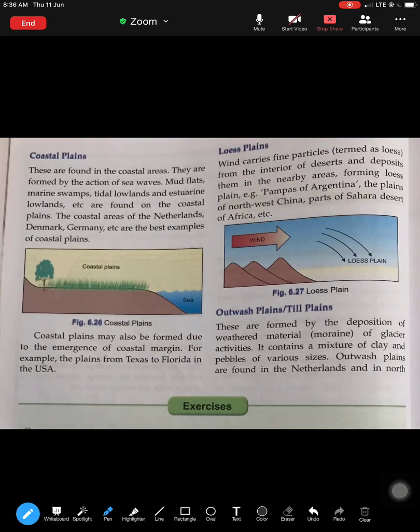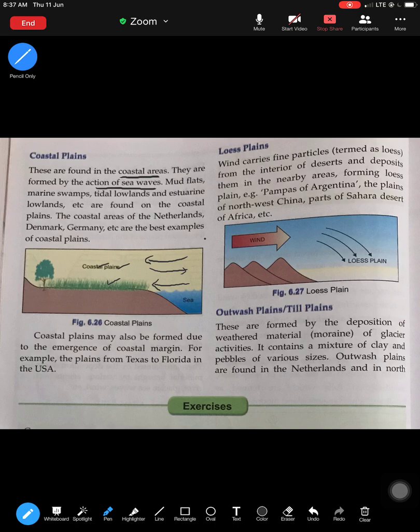Coastal plains, from the word itself, again these are found in the coastal areas because of the action of sea waves. When the sea comes to the shore, the swash carries a lot of sediment and deposits it here. Again it goes back, again it comes to the shore carrying a lot of sediments, and starts depositing. So when these sediments start piling up, they form coastal plains.